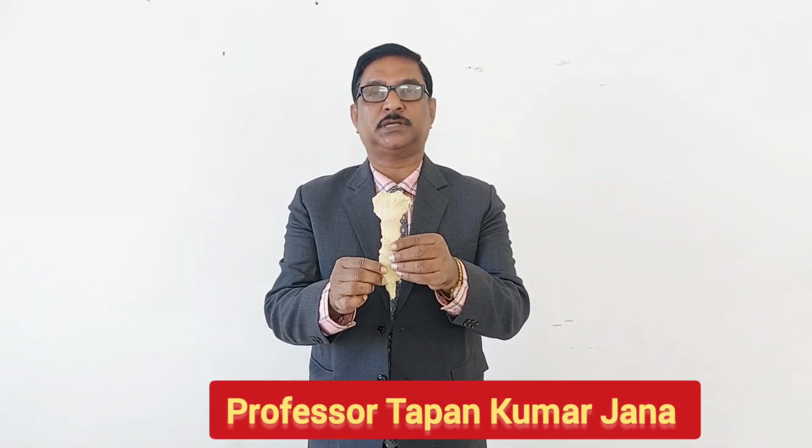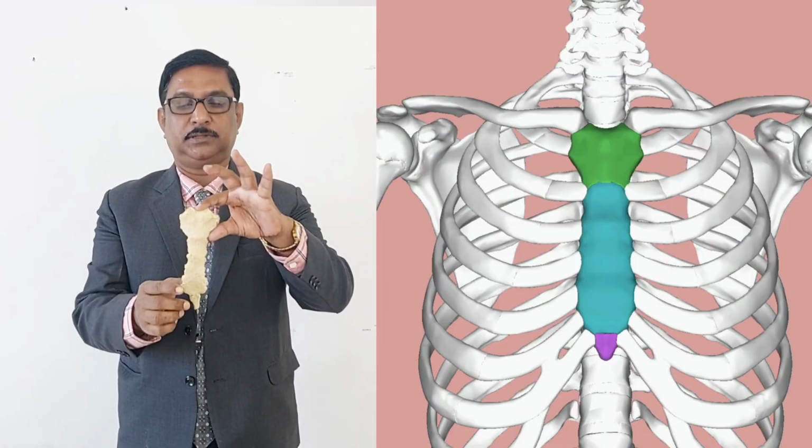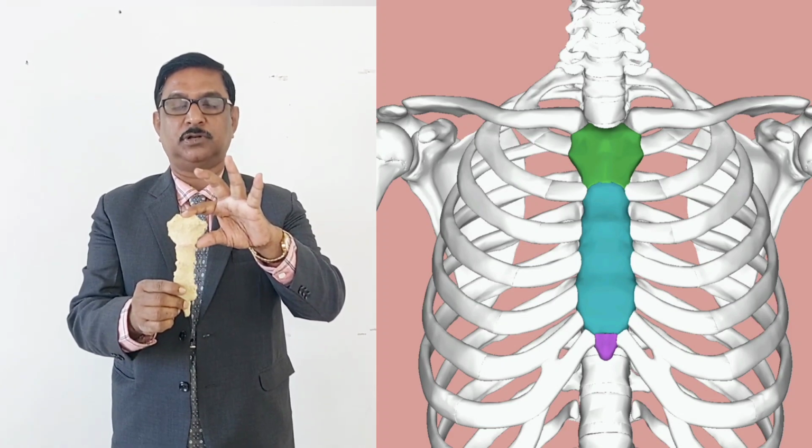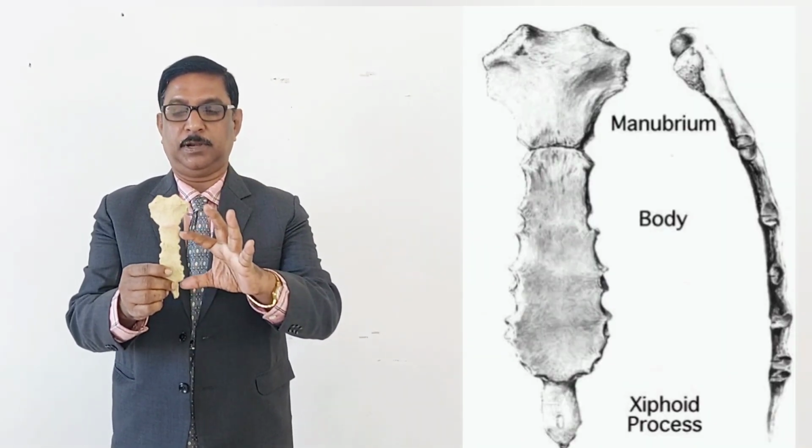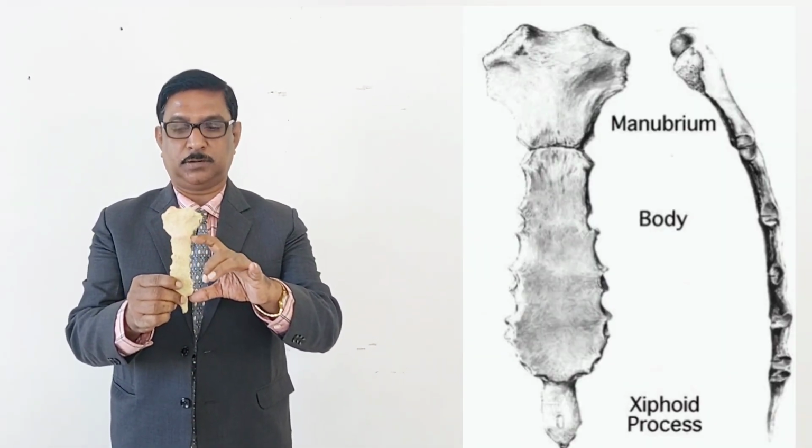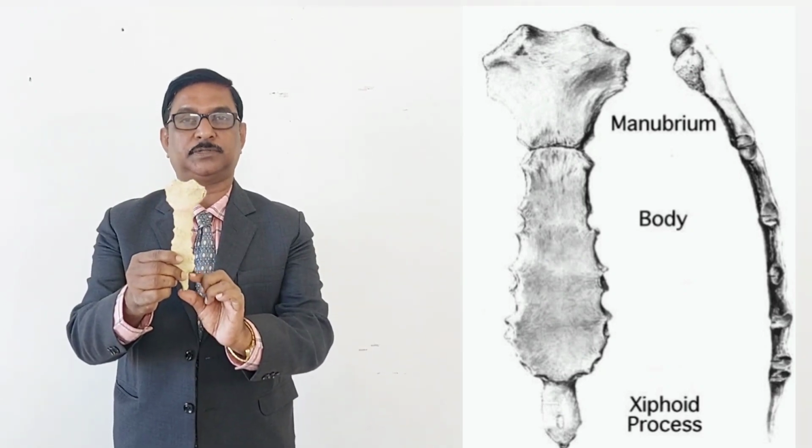Good morning, students. Today I will discuss one bone, and that bone belongs to the thoracic cage. The sternum is one of the bones of the thoracic cage which forms the anterior boundary of the thoracic cage. And this sternum has three parts. The upper part is called the manubrium sterni, the middle part is called the body or mesosternum, and the lower part is called the xiphisternum.